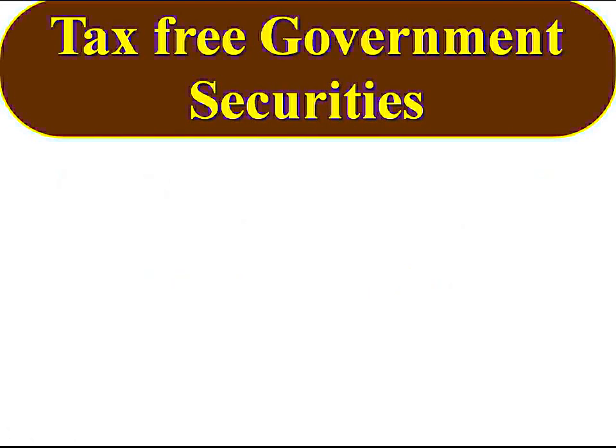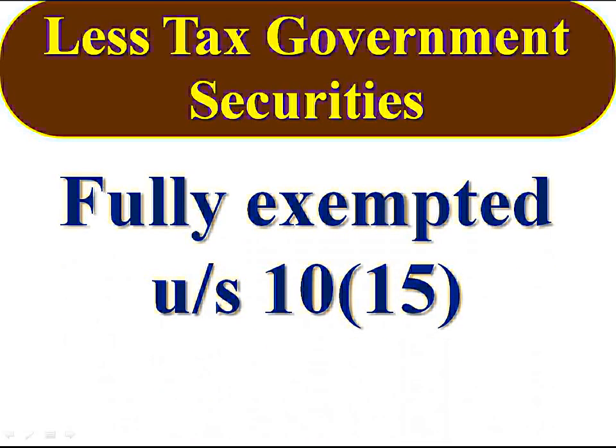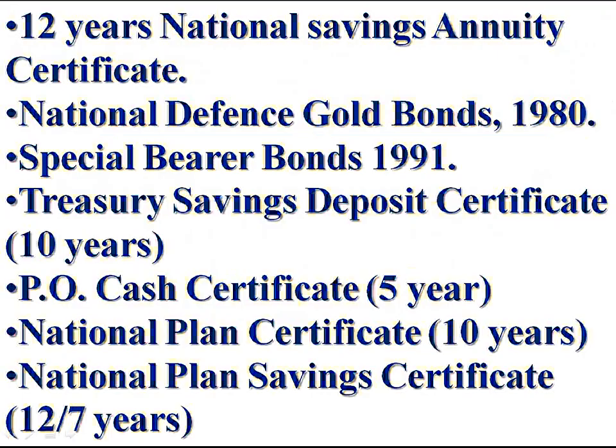Then tax-free government securities. These are fully exempted, not taxable at all. Under section 10(15), tax-free government securities need not pay tax, fully exempted. They are 12 years national saving annuity certificates and so on. These are the various tax-free government securities.